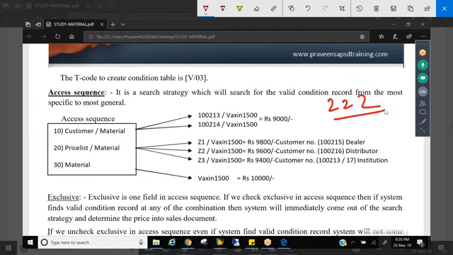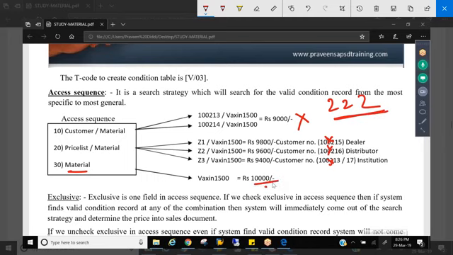Because we haven't maintained any condition for the customer. 222 is not in the first combination, and he's not in the second combination. So if we don't prioritize any customer for a special price, he has to pay the material price. So customer 222 will pay 10,000.